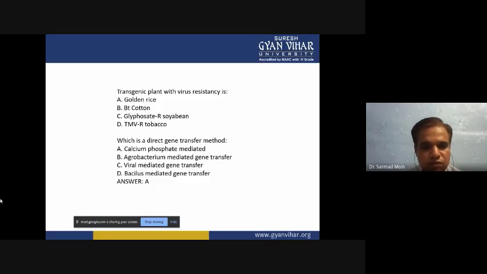The next question is: which is the direct gene transfer method? We give four options: A is calcium phosphate mediated gene transfer, B is agrobacterium mediated gene transfer, C is viral mediated gene transfer, and D is bacillus mediated gene transfer. For an idea, I gave the answer here: calcium phosphate mediated gene transfer, which is a part of direct gene transfer. The B, C and D options are all indirect methods of gene transfer.